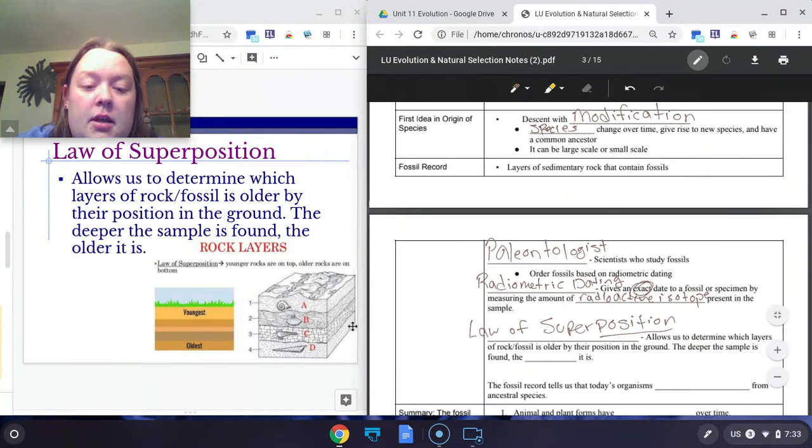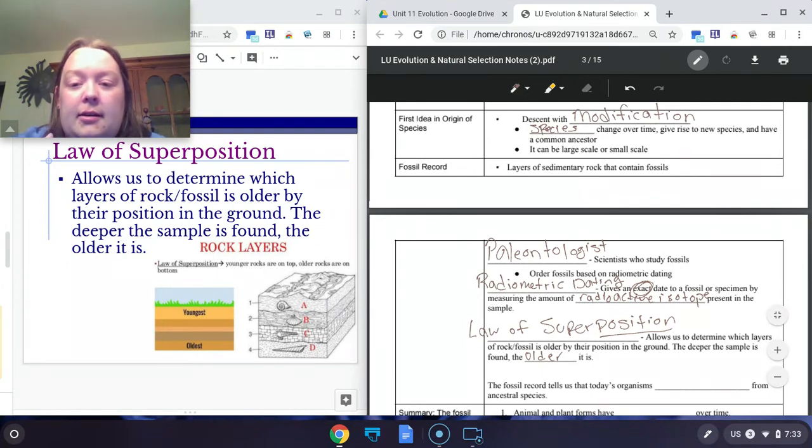So more or less, the deeper in the ground you go, the older you get. So essentially, it just tells us a fossil we find near the surface is the youngest. The fossil that we find the deepest is the oldest. So it just gives us a general idea of what is older and what is younger.